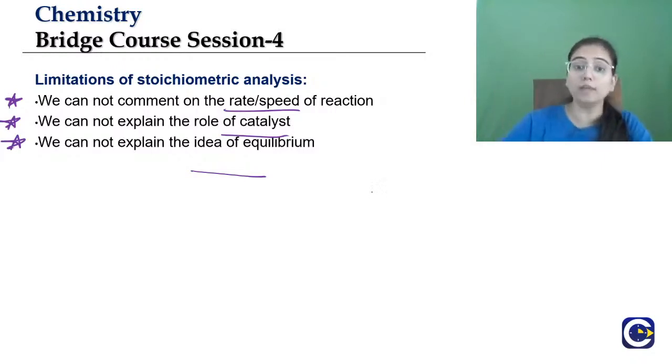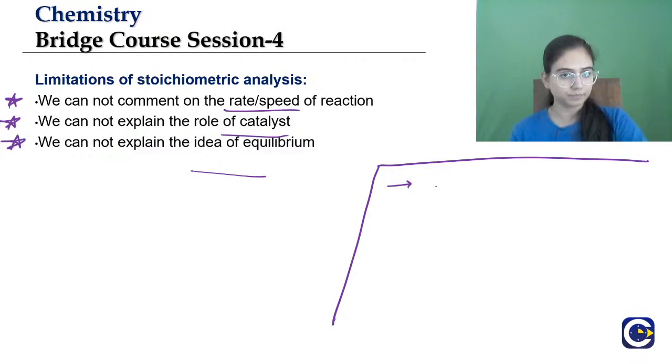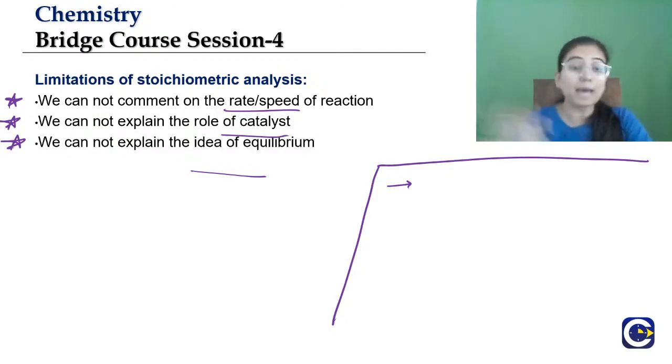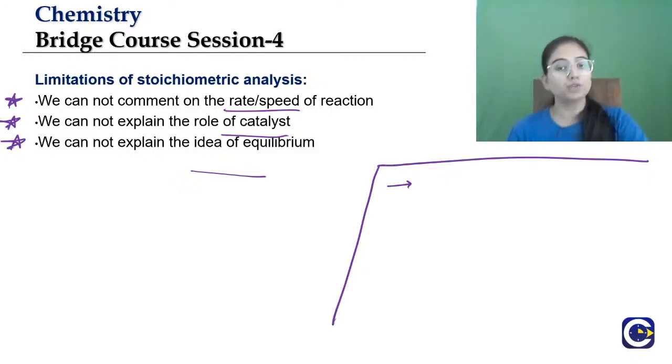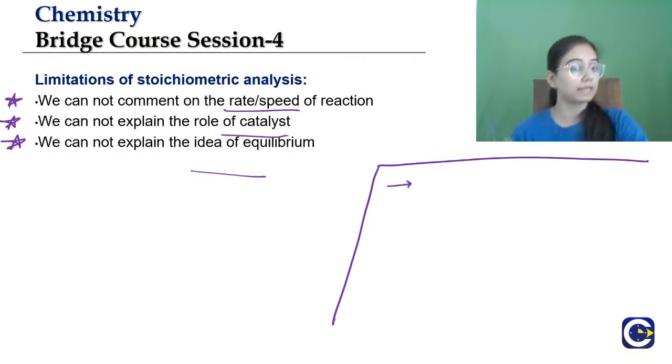But what can we know with the help of stoichiometric analysis? We can know about the molar masses. Stoichiometric analysis helps you find the relation between reactant and product, and you can compare the reactant and product. You can find out very important things, like the amount of product formed, the limiting reagents, and the excess reagents. These are the things you can get to know with the help of stoichiometric analysis.